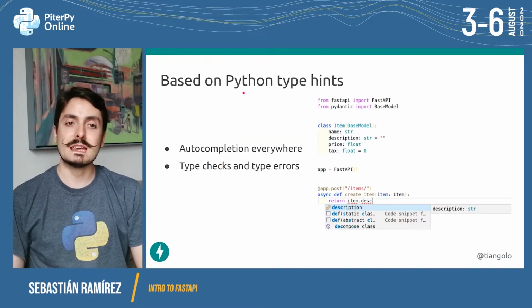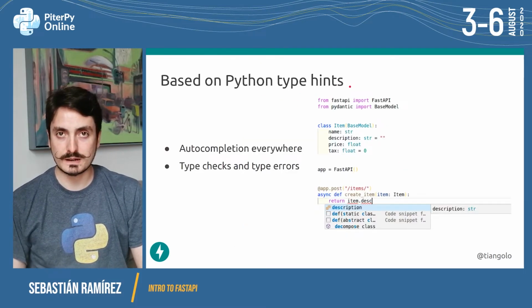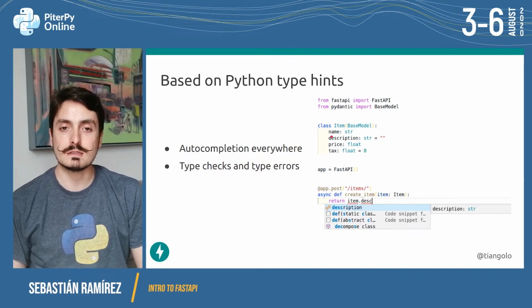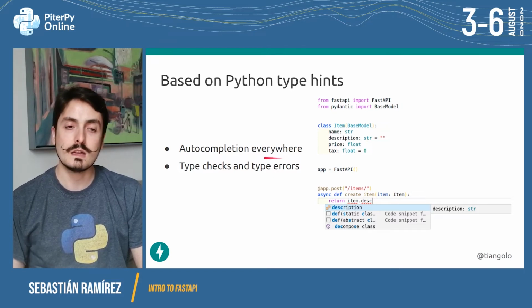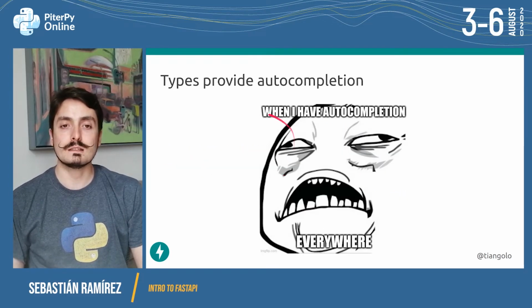Cool. FastAPI is based on Python type hints or type annotations. Like this, here we're saying that name is a string and price is a float. This is standard Python type annotations and type syntax. We are going to see an example like this a little bit later. But the thing is that the type hints are what provides auto-completion everywhere in your code. And it's also what powers type checks and type errors in your editor. So you get auto-completion everywhere in your code, and you can make this little happy face.